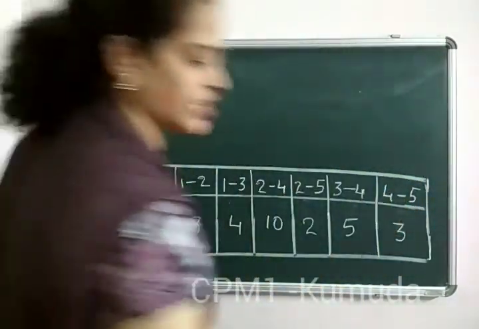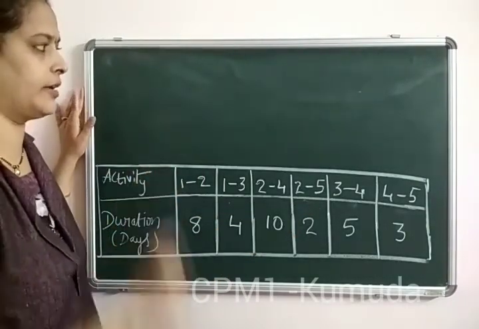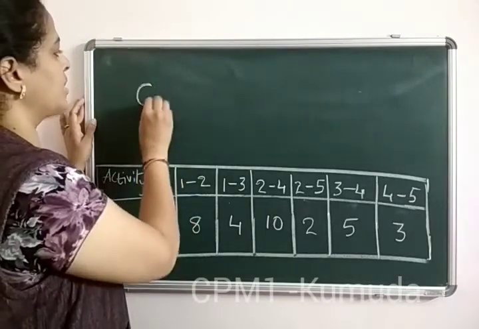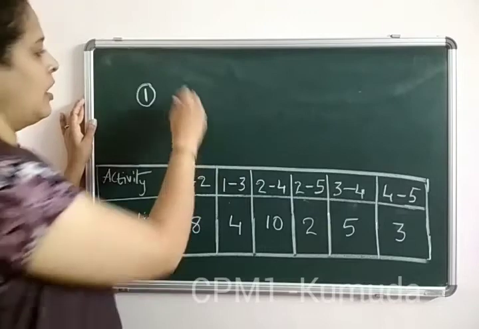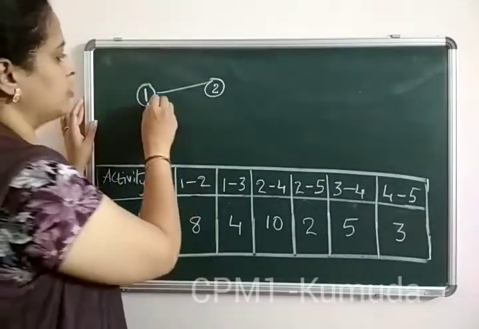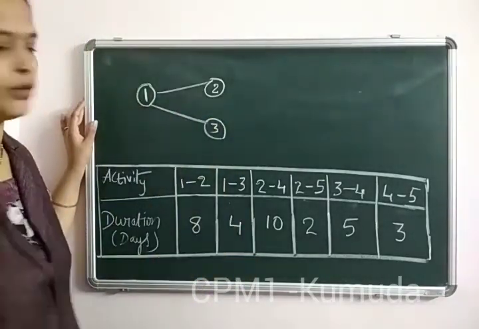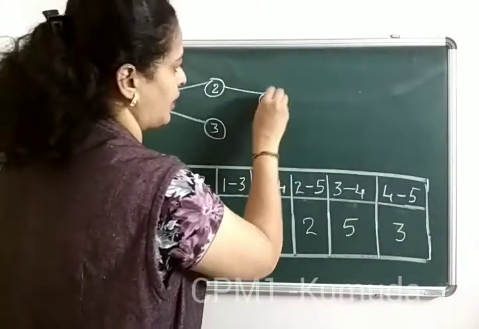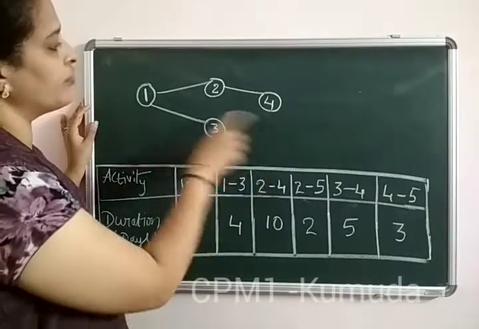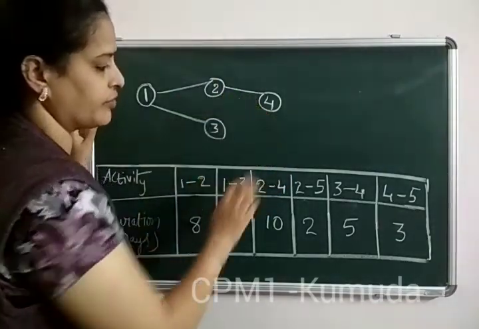So I make a rough sketch first just to show you the network drawing, and then actually calculate the weights a little later. So now we can see the first point is 1 to 2. So we start with the activity called 1, and 1 is directing towards 2. Then we have 1 to 3. Now we have 2 to 4. So we can see that from 2 we have to have a link to 4. And we have 2 to 5 also. One is going from 2 to 4. The other is going from 2 to 5.